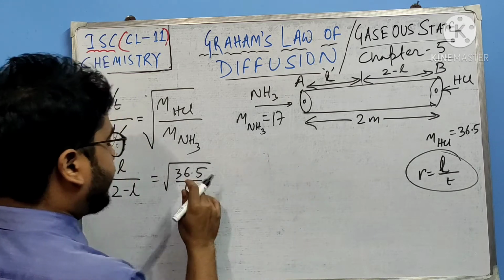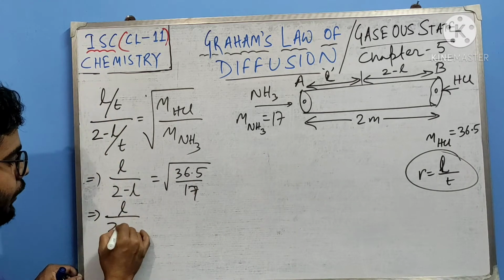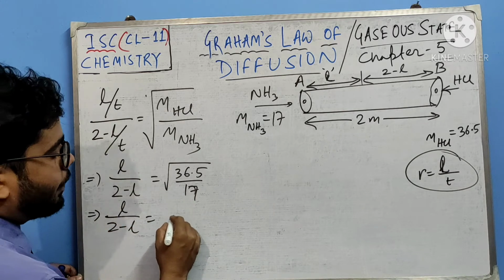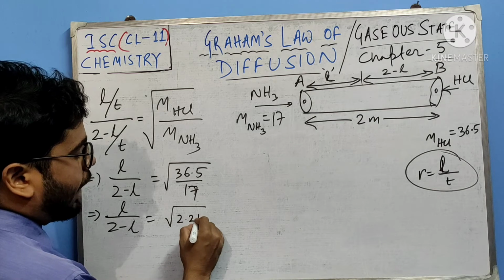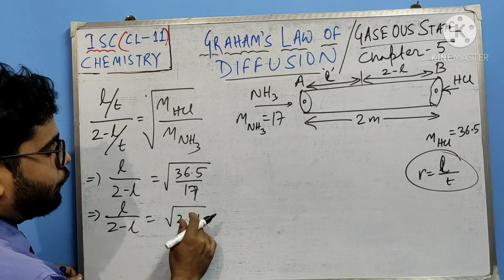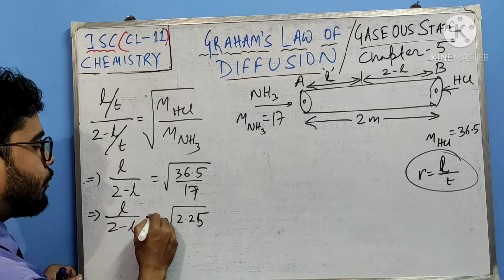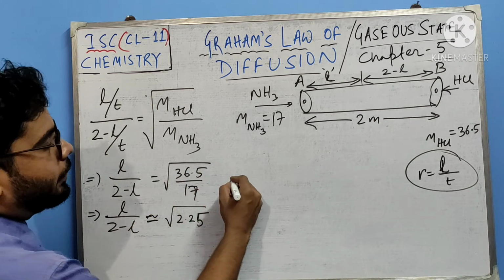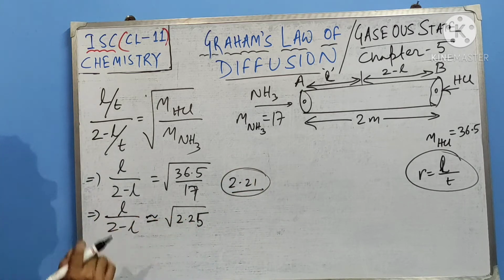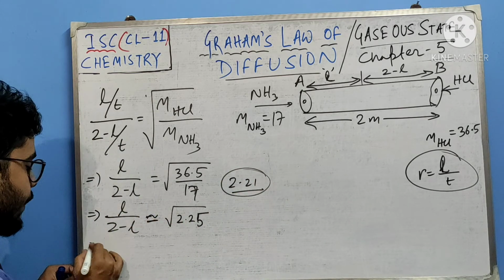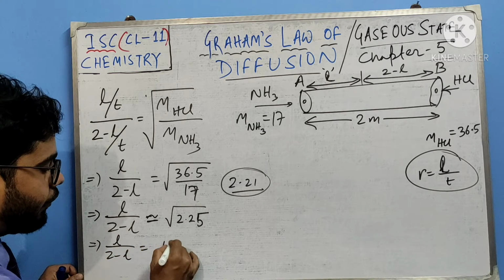Now if you divide, L by 2 minus L will come to almost around 2.21. But let's assume it to be 2.25. You check the multiplication, it should come somewhere like 2.21, but we are taking 2.25 so that we can take the root. So L by 2 minus L equals 1.5.